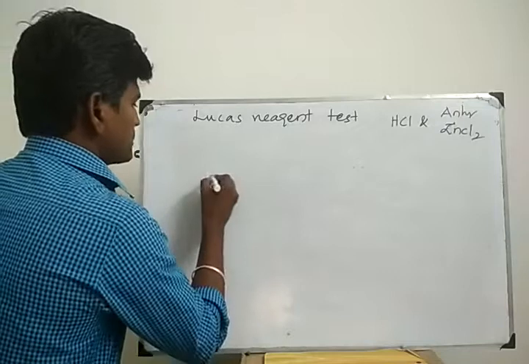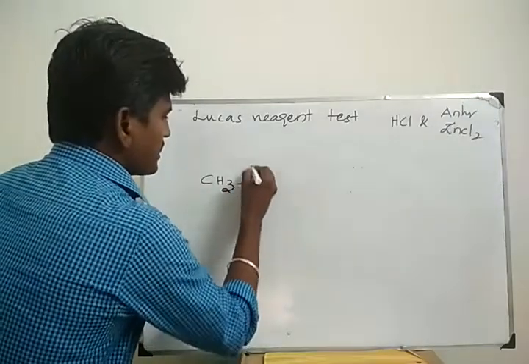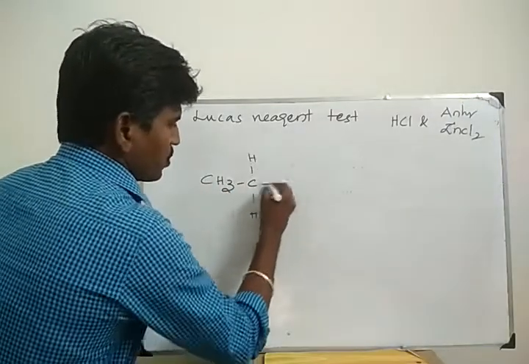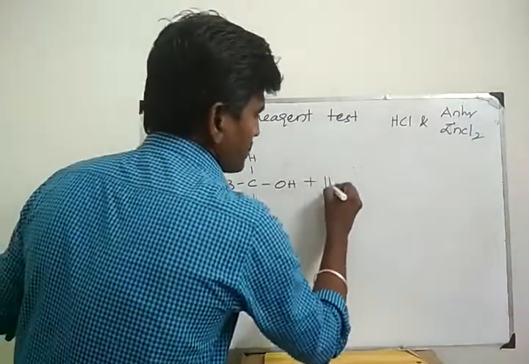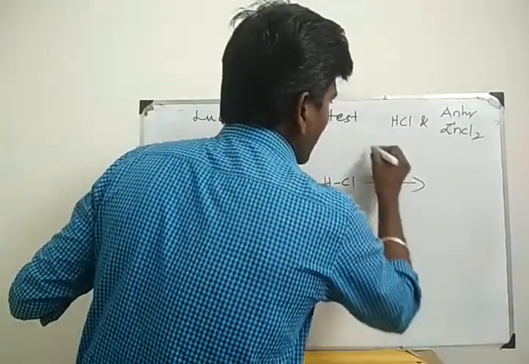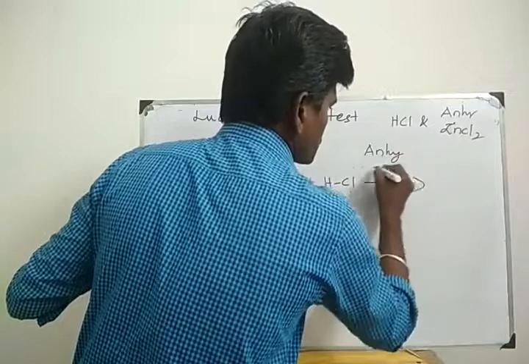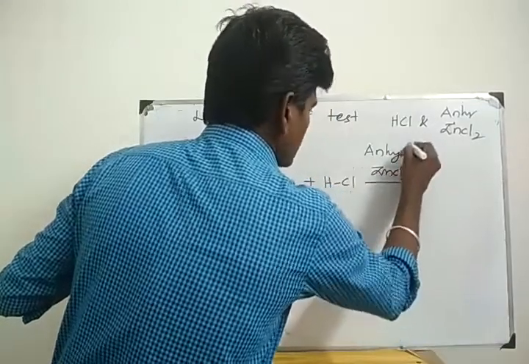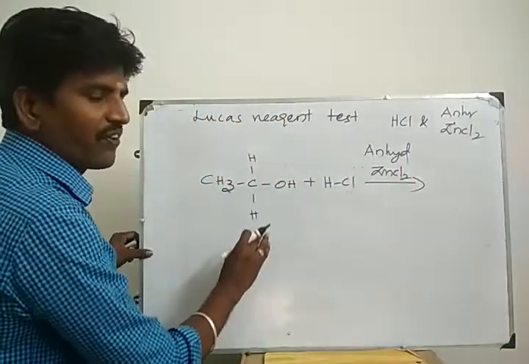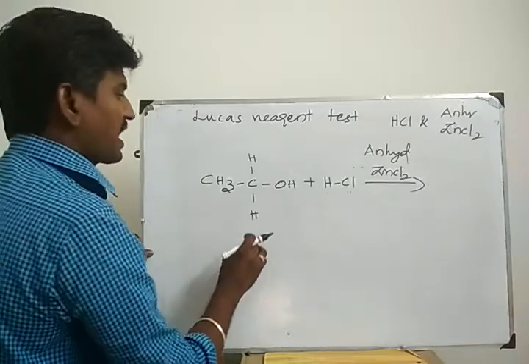Primary alcohol, CH3CH2OH. Lucas reagent is a mixture of hydrogen chloride and anhydrous zinc chloride. Okay, here these are all examples of bond break in between carbon and oxygen.